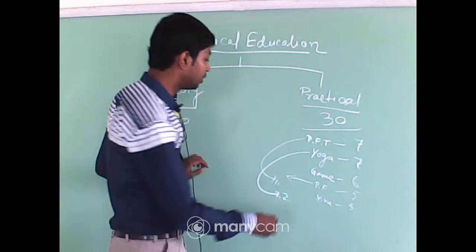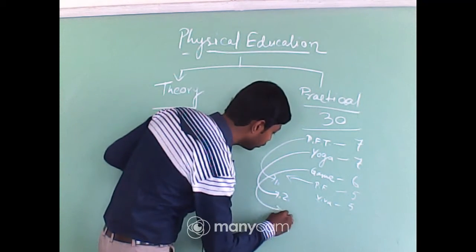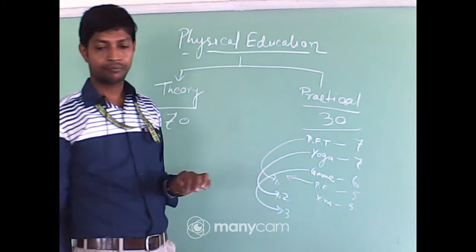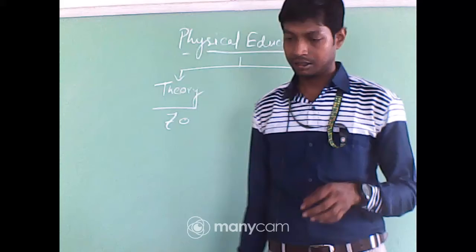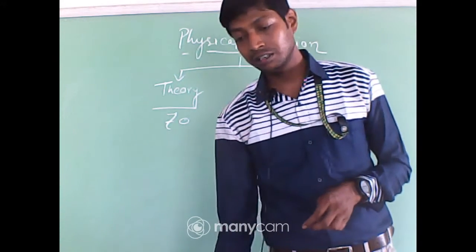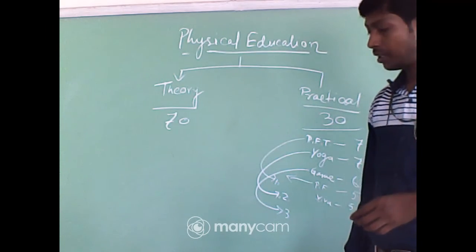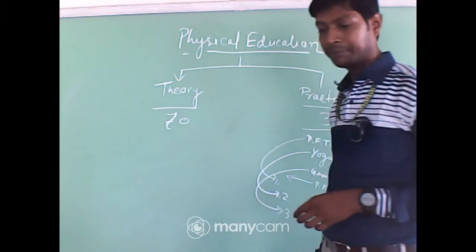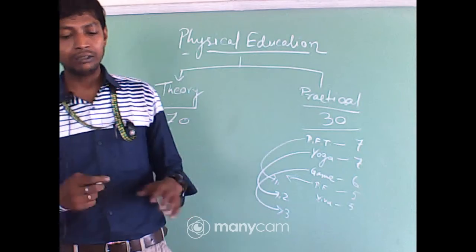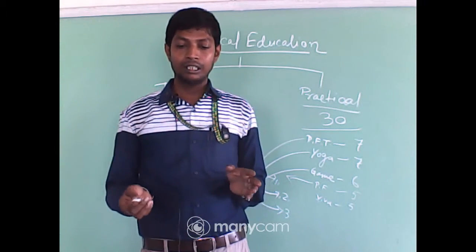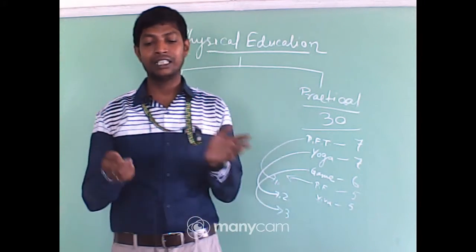In topic number 3, you have to cover your main game, which game you selected for your practical exam. That game you have to write. In the game, what do you have to write? First of all, the introduction of the game, that means the history of the game.